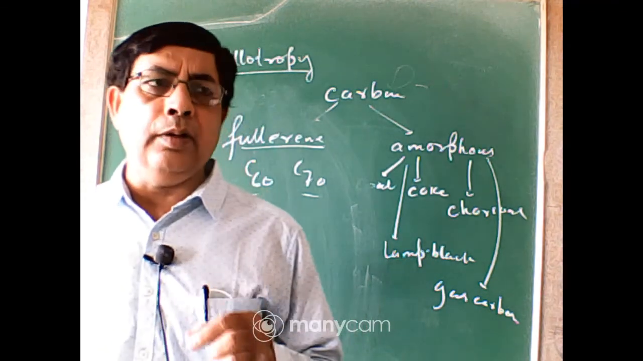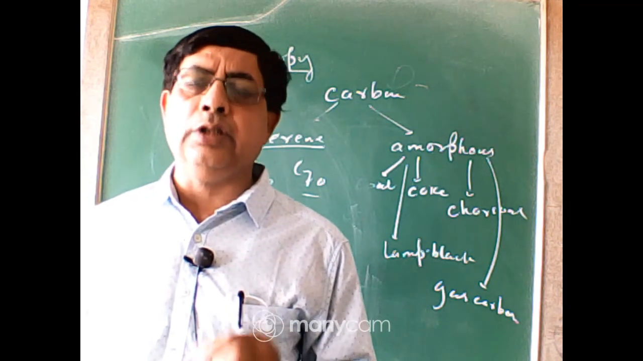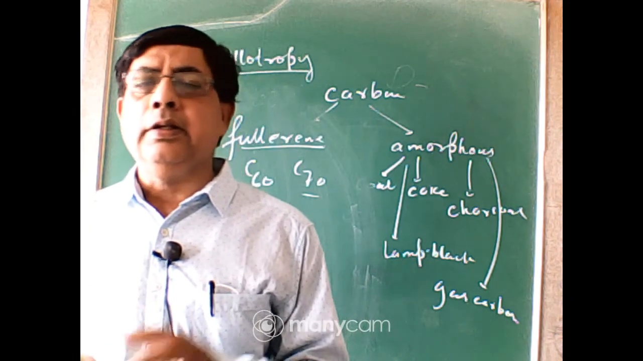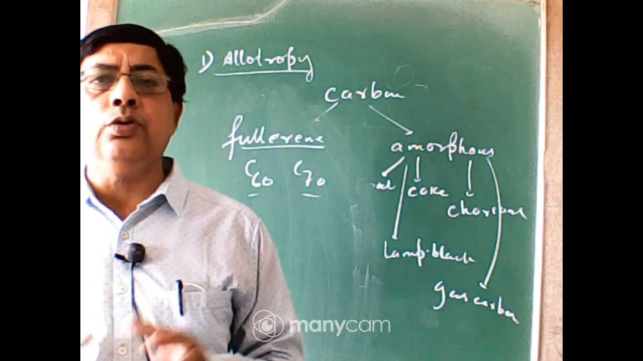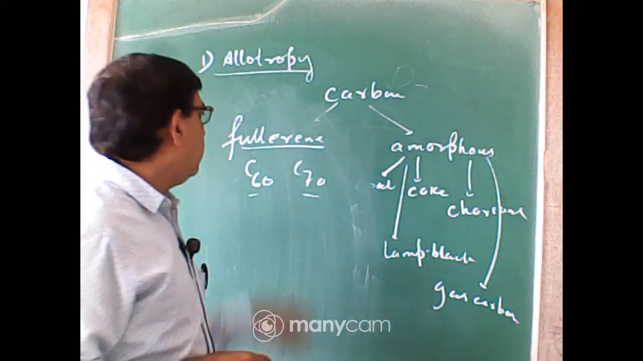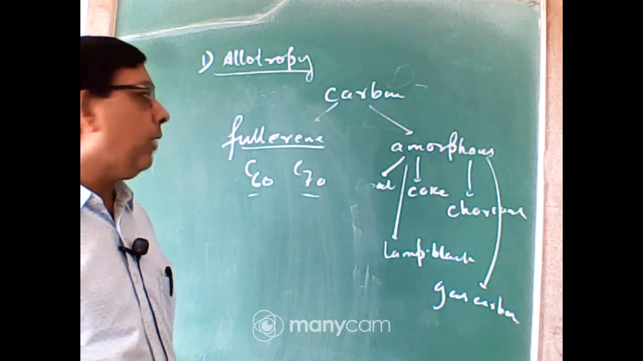You only remember in fullerene the number of carbon atoms per unit is equal to 60. They form hexagonal and pentagonal rings. These hexagonal and pentagonal rings fuse together to give the shape of a soccer ball. Okay, so these are some important allotropes of the crystalline form of carbon.